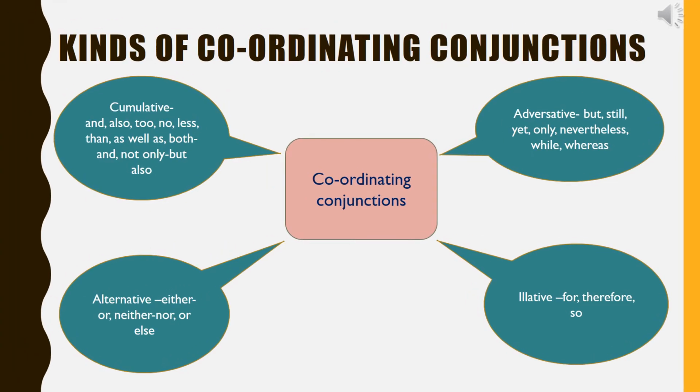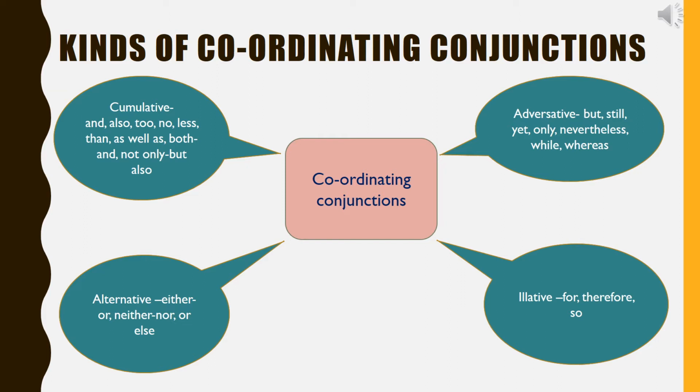Kinds of coordinating conjunctions. There are four kinds of coordinating conjunctions. First, cumulative coordinating conjunctions. These conjunctions merely add one statement to another. Some cumulative conjunctions are and, also, to, no less than, as well as, both and, not only but also. For example, he both sings and dances very well. It was very expensive to travel on Friday, so I leave on Thursday.